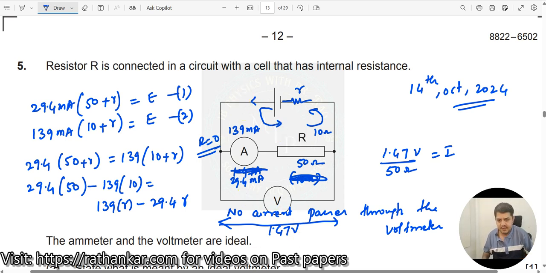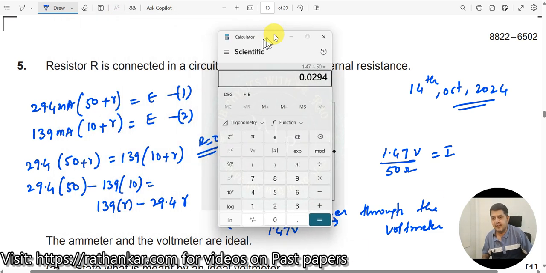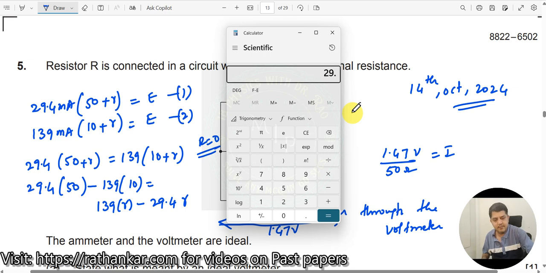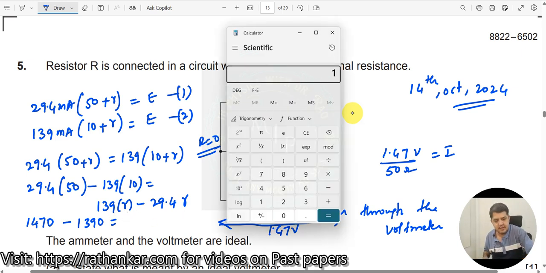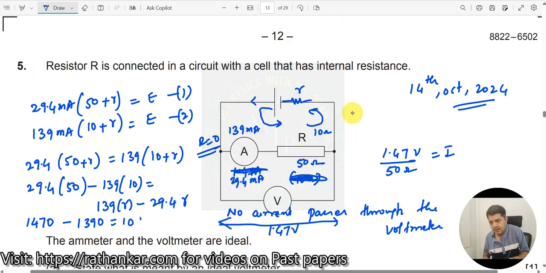Take the calculator: 29.4 times 50 is equal to 1470. I will write this as 1470 minus 139 into 10, which is 1390, is equal to 139 R minus 29.4 R. What is it? 139 R minus 29.4 R is equal to 109.6 times R. I get this value here.